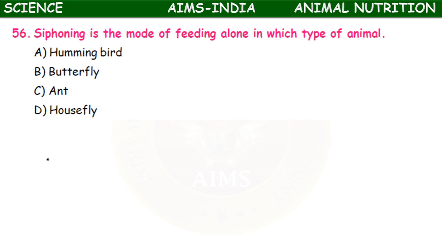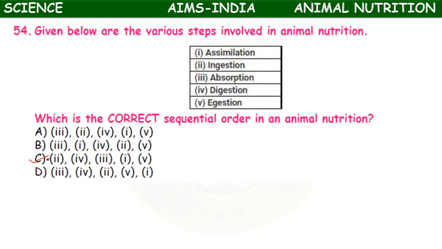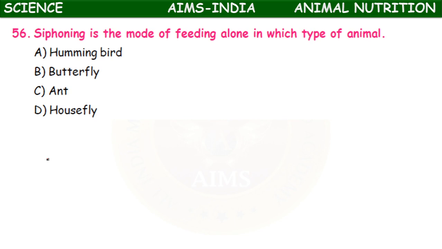Next, siphoning is the mode of feeding alone in which type of animal? Hummingbird, butterfly, ant, housefly. Okay, question 55 we have missed. Question 56: siphoning is the method of feeding alone in which type of animal?